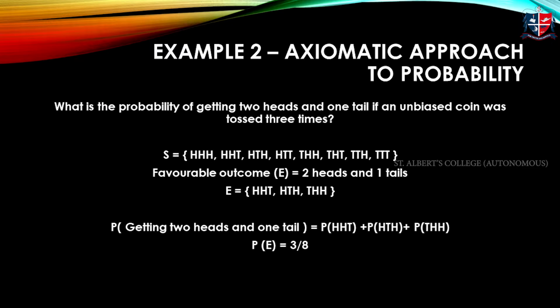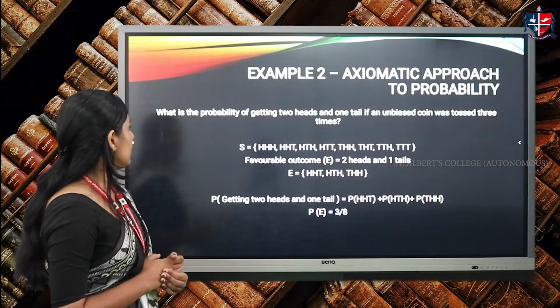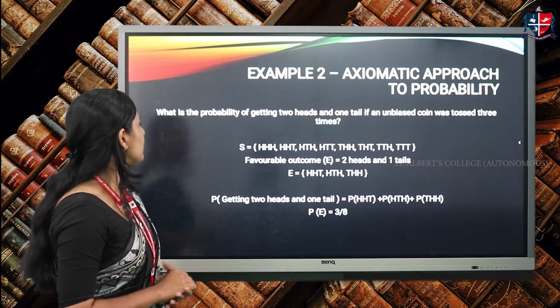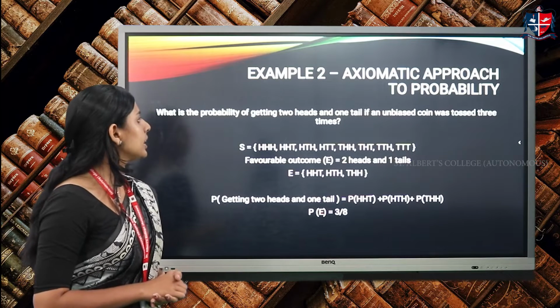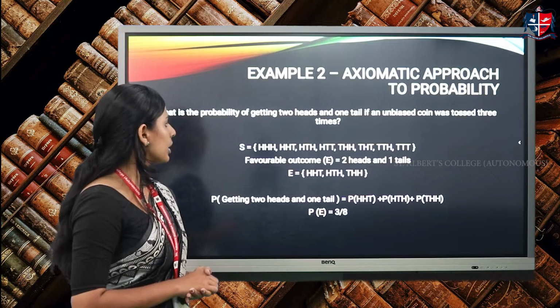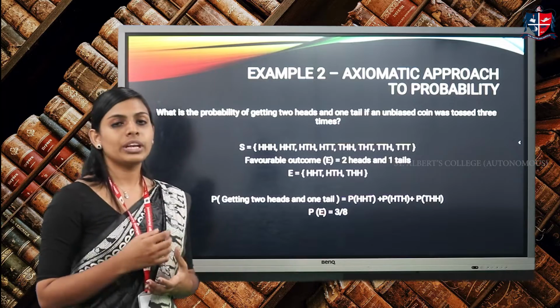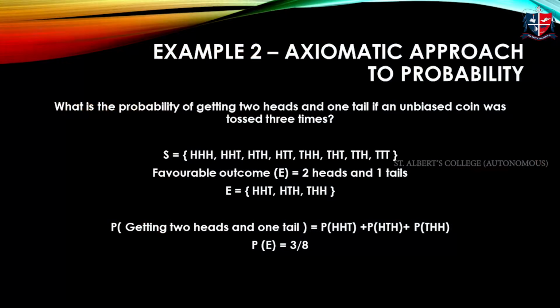Now we'll move to one more example to understand axiomatic approach of probability. You can see the question: what is the probability of getting 2 heads and 1 tail if an unbiased coin was tossed 3 times? When a coin is tossed 3 times, we know we'll get 8 outputs, that is in the sample space there will be 8 outputs. What is the required outcome?